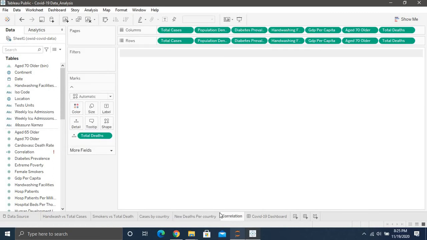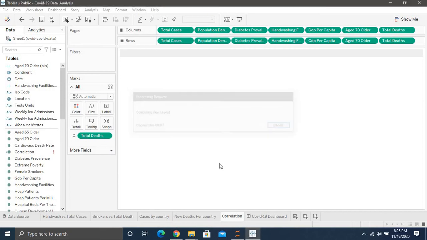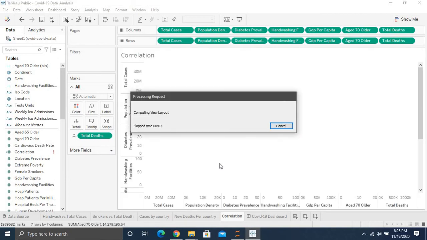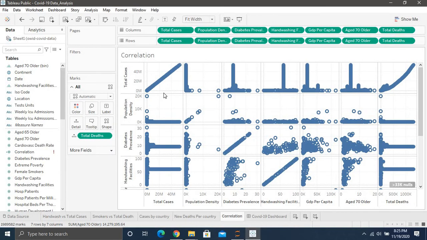All right, now checking the correlation. So we're just checking the correlation between various parameters. So let's just take some time for this to load. Sorry about this. We'll just have to wait for this to load. I'm so sorry. All right, so right now we're seeing total cases versus population density.